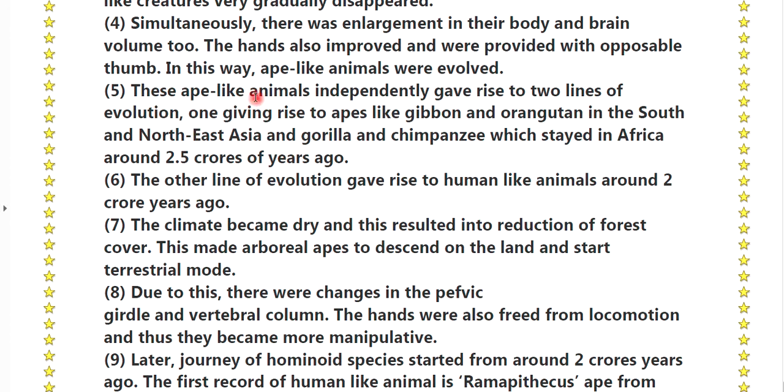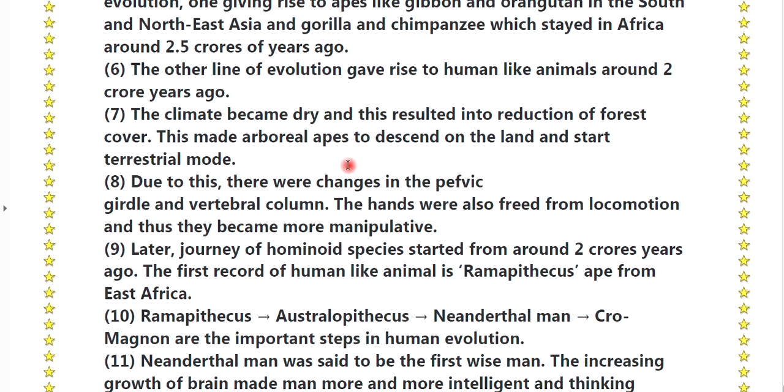Fifth point, these ape-like animals independently gave rise to two lines of evolution, one giving rise to apes like the gibbon and the orangutan in the South and Northeast Asia, and the gorilla and chimpanzees which stayed in Africa around 2.5 crore years ago. The other line of evolution gave rise to human-like animals around 2 crore years ago.